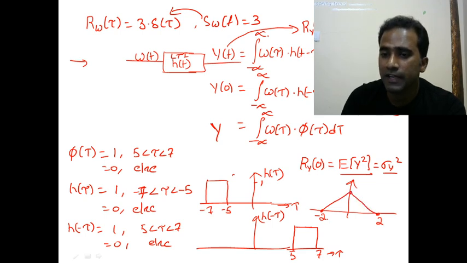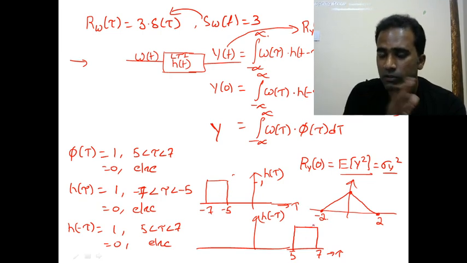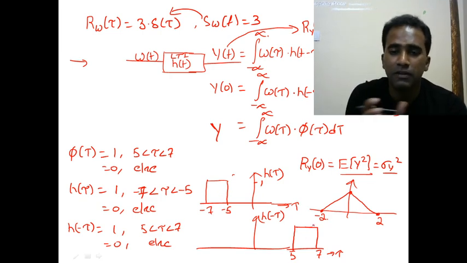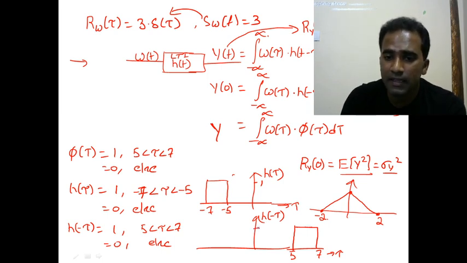And what is the height of the triangle? Just multiply these two rectangles: overlap them, shift one of them to overlap with the other one, multiply them, and then find the area. If you multiply these two rectangles with the height 1, the result will be the same rectangle with height 1. So the area of that rectangle will be 2 units because the width is 2 and the height is 1.